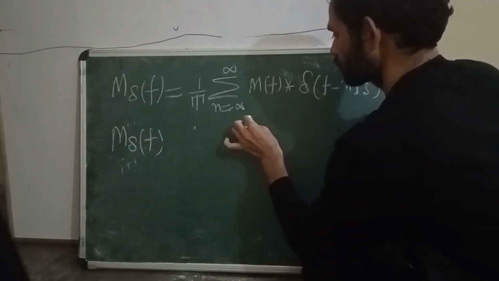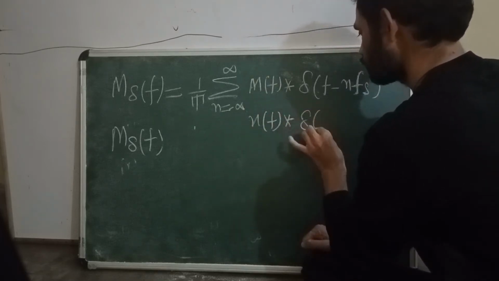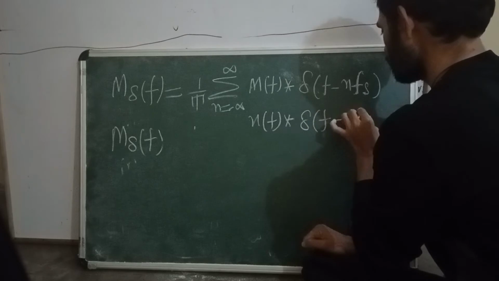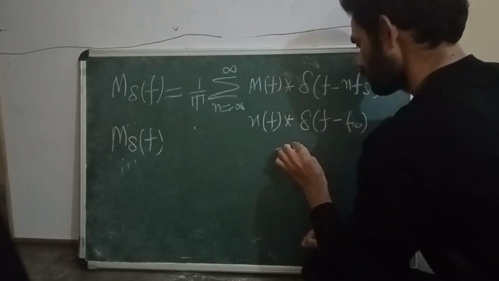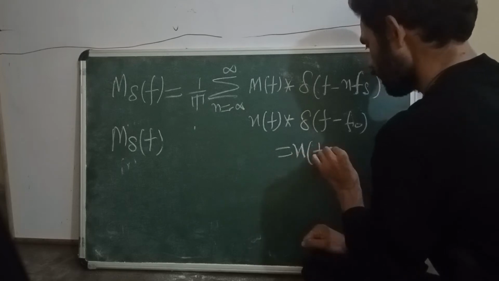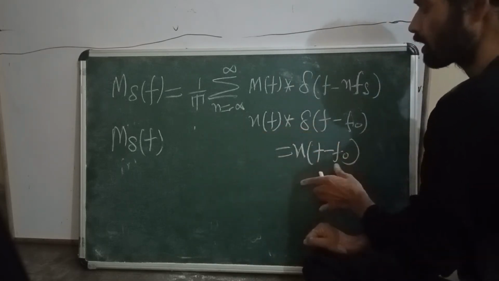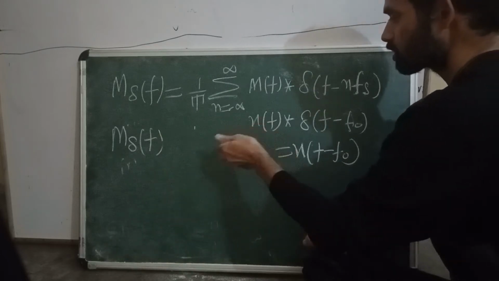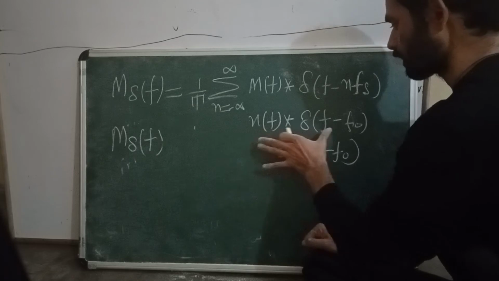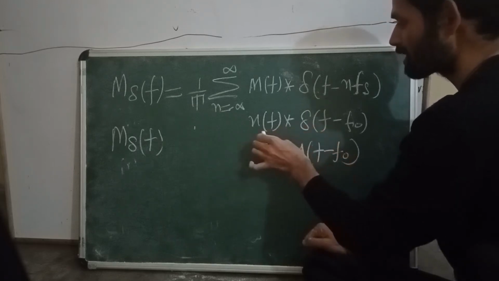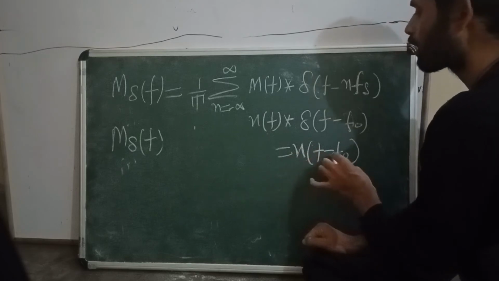The convolution property is X of f convolution delta of f minus f naught is equal to X of f minus f naught.